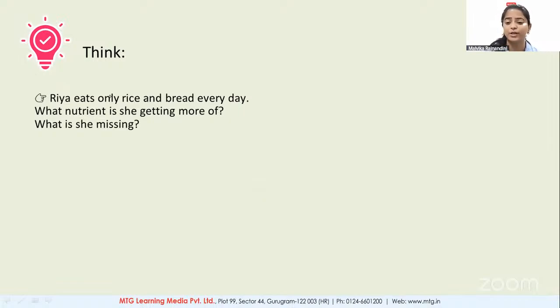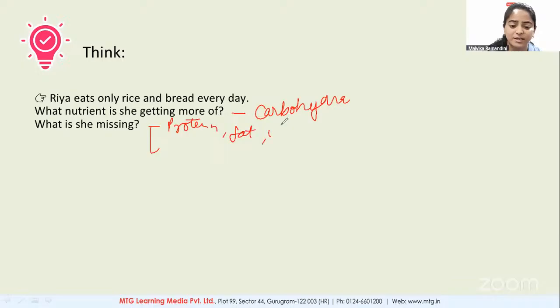So Ria eats only rice and bread every day. So rice and bread are the sources of carbohydrate. Which nutrient is she getting more? She is getting more of the carbohydrates. Yes, and what is she missing? She is missing the proteins, the fat, the vitamins, minerals, roughage. Yes, so these are the things she is missing.